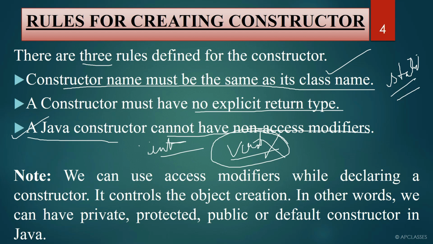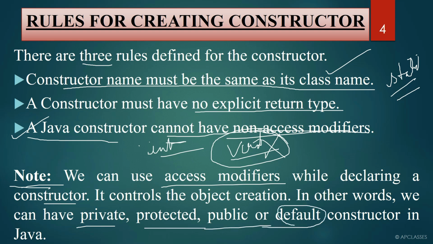Now you must be thinking that if we cannot have non-access modifiers, can we write public, private, protected access modifiers in front of a constructor? Yes. Here you can see in the note I have already mentioned that we can use access modifiers while declaring a constructor. And we can use private, protected, public or default. Default, we don't write. If nothing is written, then it will automatically be considered as default. Okay.